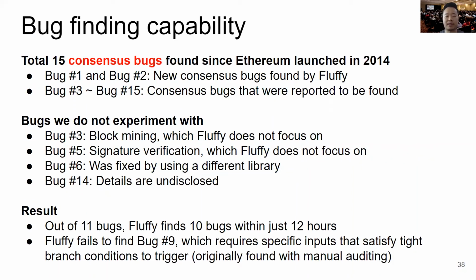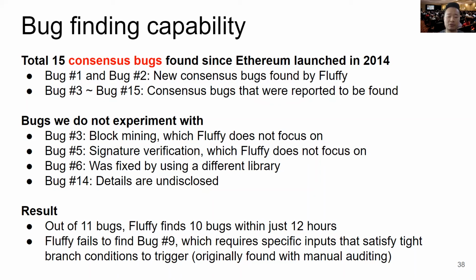So for bug finding capability, out of the total 15 consensus bugs that have been found since Ethereum launched in 2014, bugs 1 and 2 are new bugs we found. 3 through 15 are previously found bugs. We do not experiment with 3 and 5, which Fluffy does not focus on.